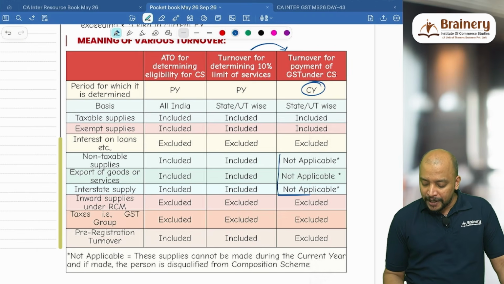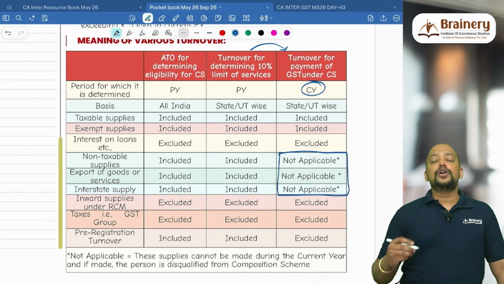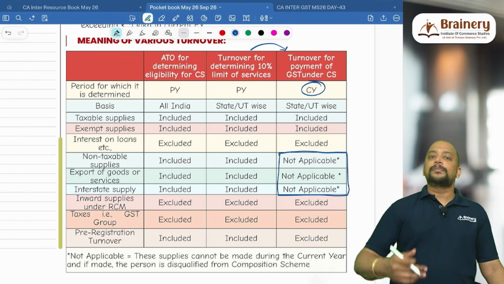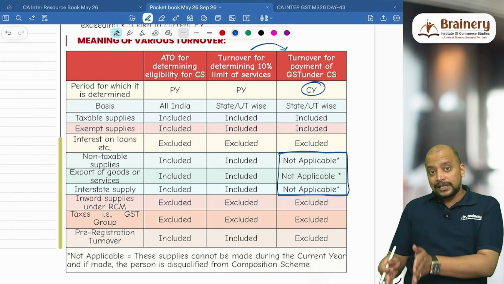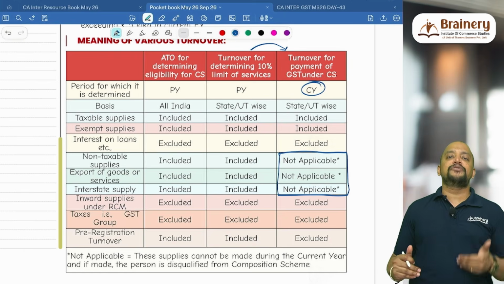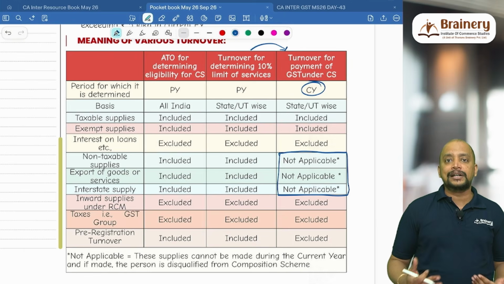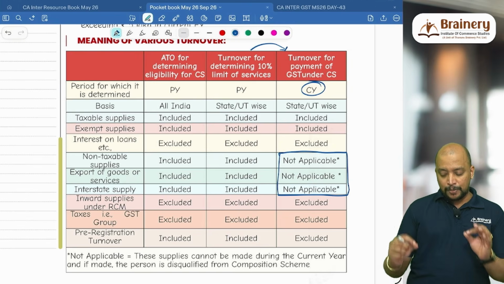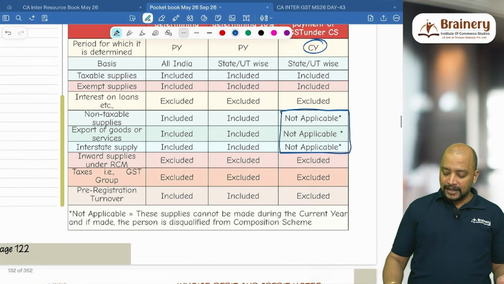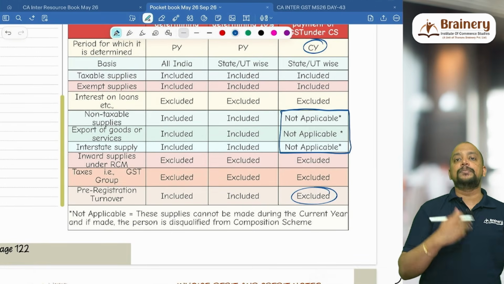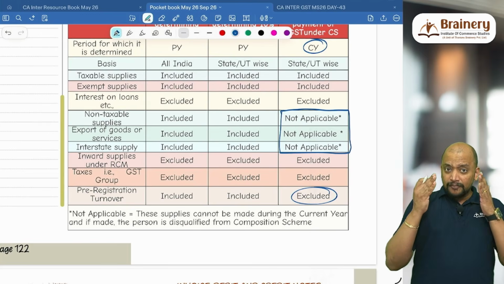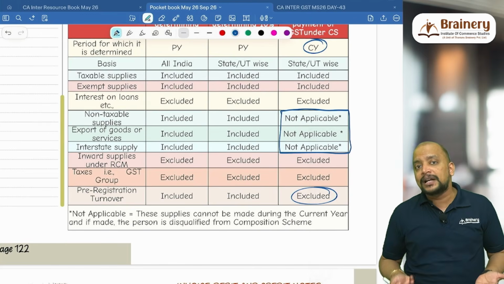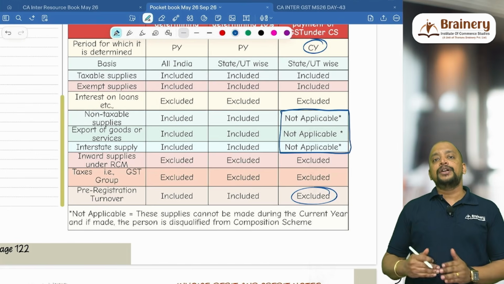And you should not be making interstate supplies, or you should not be having exports, zero rated supplies or non-taxable supplies during the current year, because during the current year when you are opting for composition scheme, if you make interstate supplies or zero rated exports or non-taxable supplies, you are disqualified from the composition scheme for that reason. And even pre-registration turnover will be excluded, because pre-registration, you are not registered, so you don't have the liability, and after registration you will have the liability.